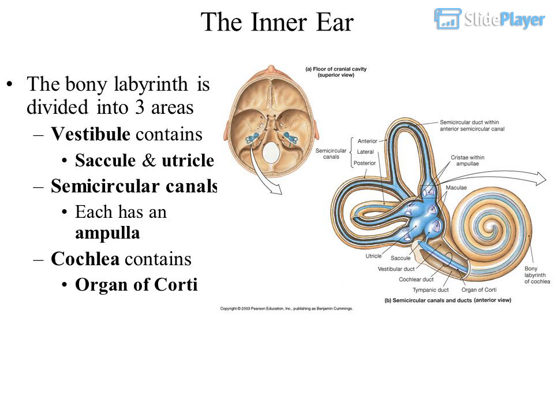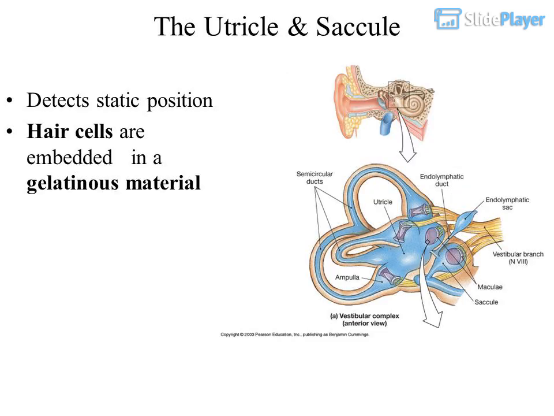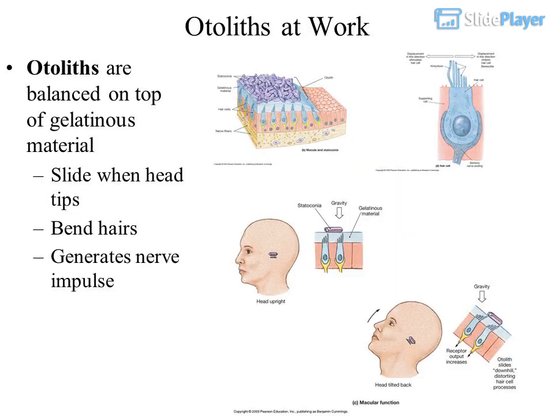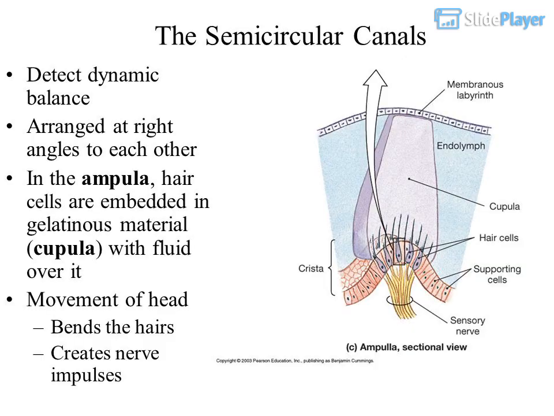Cochlea contains the organ of Corti. The utricle and saccule detect static position. Hair cells are embedded in a gelatinous material. Otoliths are balanced on top of the gelatinous material. They slide when the head tips and bend the hairs, which generates a nerve impulse.